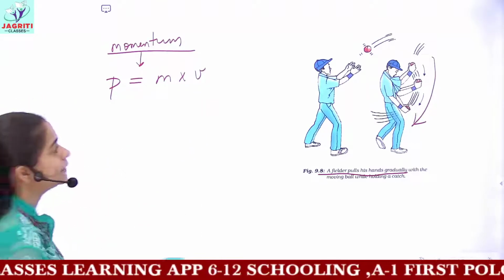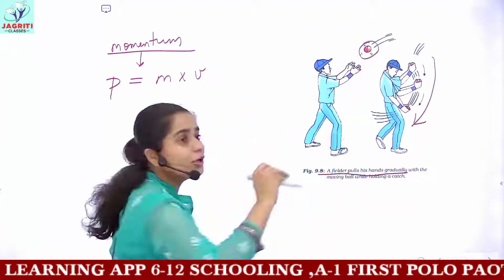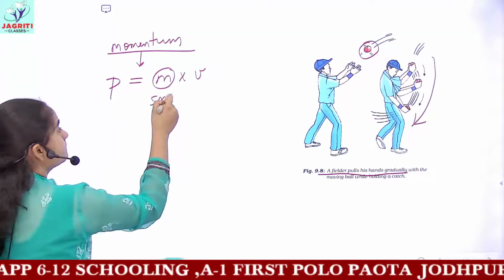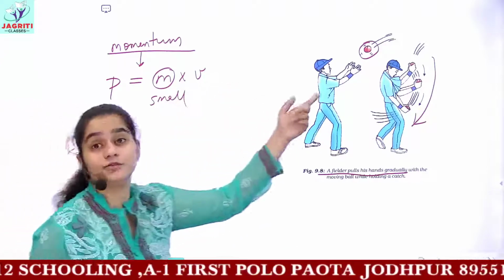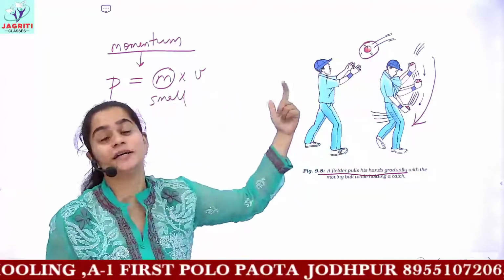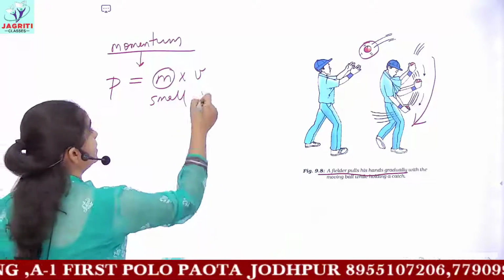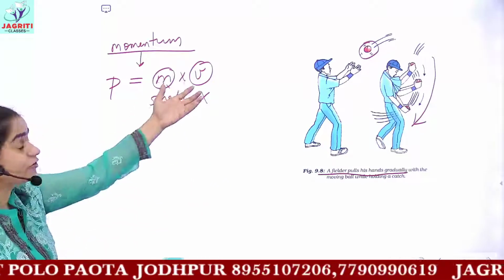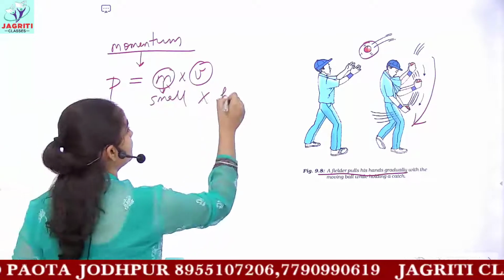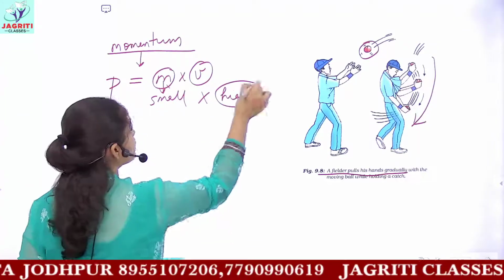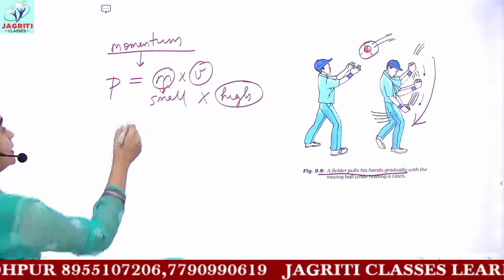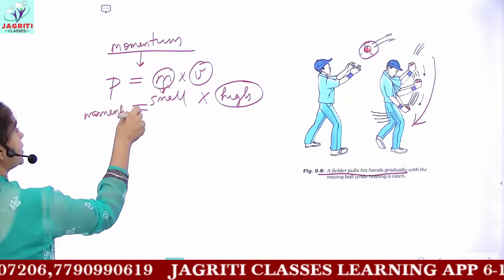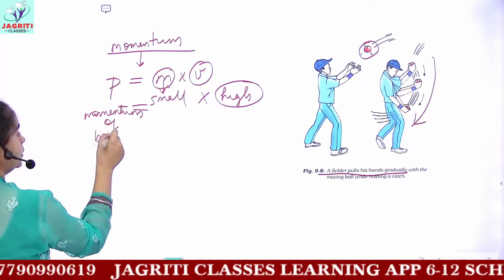So we know that the mass of this cricket ball is not very large. So we say that mass here is small, but the velocity with which the ball is coming towards this fielder is very high. We have one factor smaller in magnitude, but the velocity is very high. And because the velocity of the ball is high, the momentum of the ball will also be high.